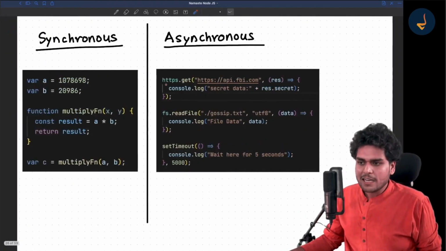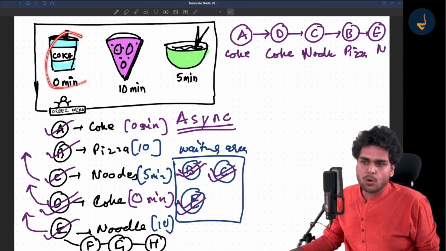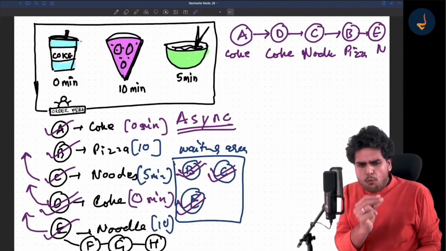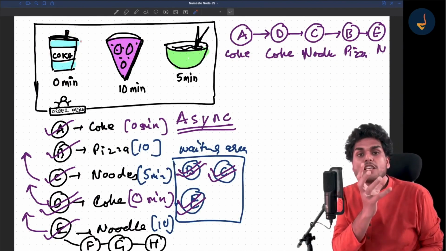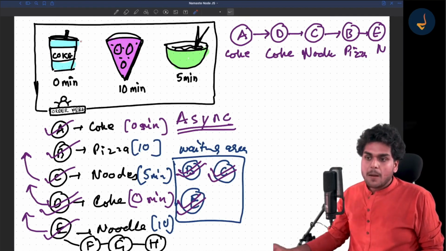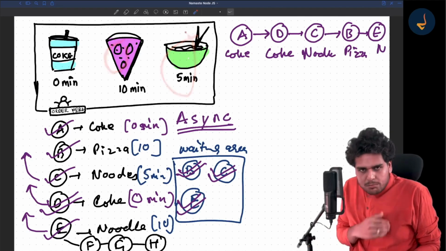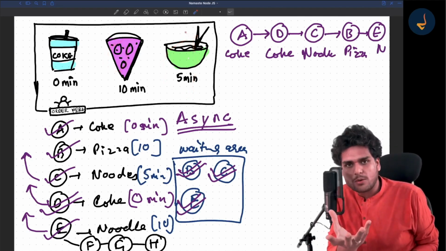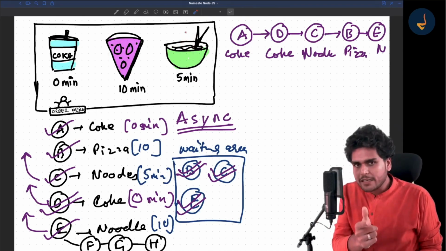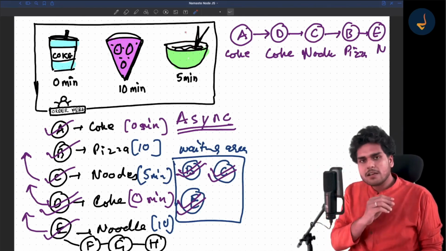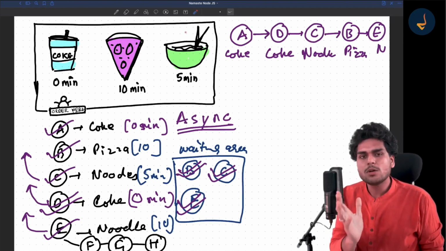Now see, just like over here, we had a task of Coke. So Coke task is very fast, that can be executed very fast. So this is kind of like synchronous. But the order of pizza and noodles takes some time, that is known as asynchronous code. Okay, so which can happen very quickly, that is synchronous, which will take some time is known as asynchronous. Okay, so that's how tasks are divided in JavaScript also.